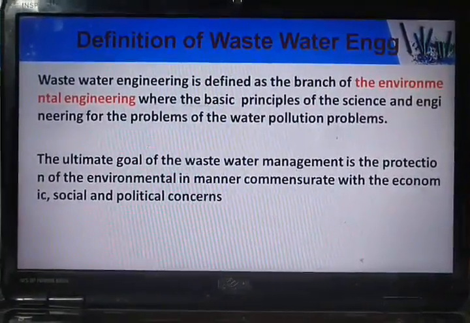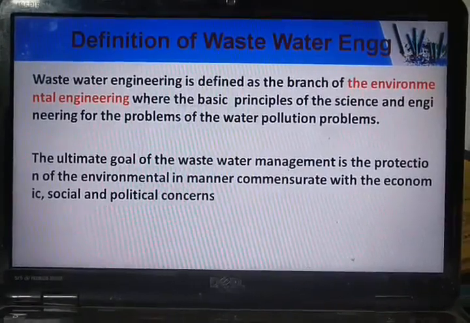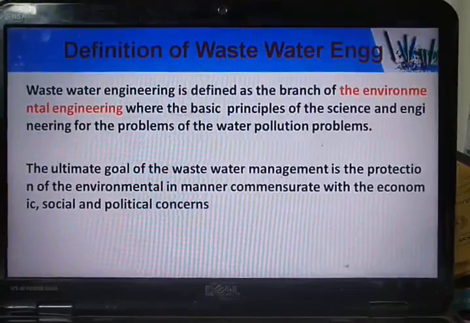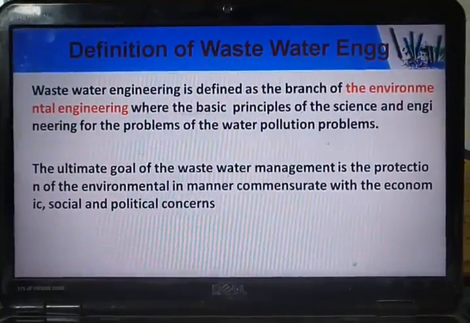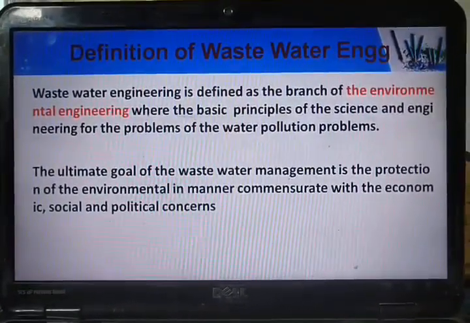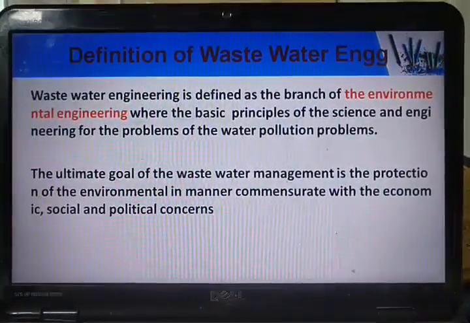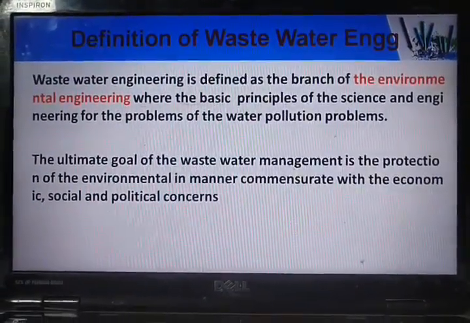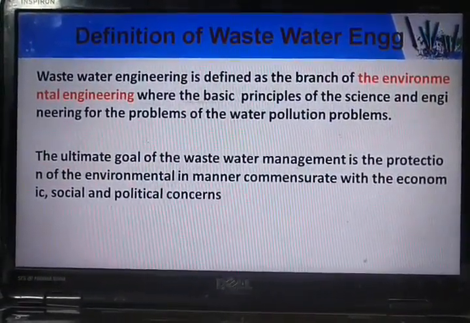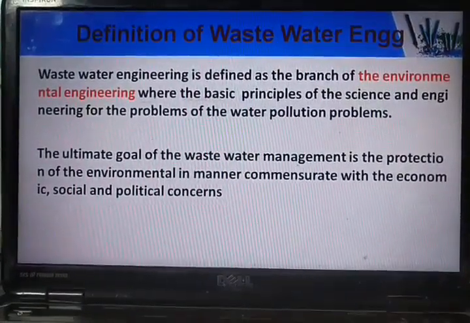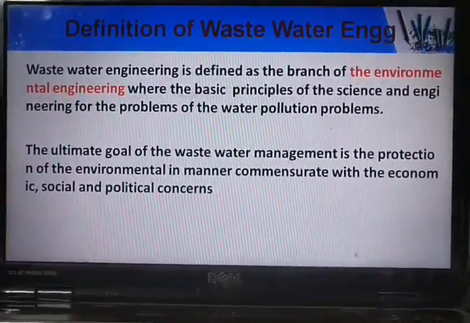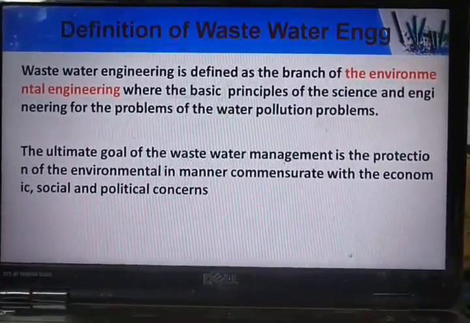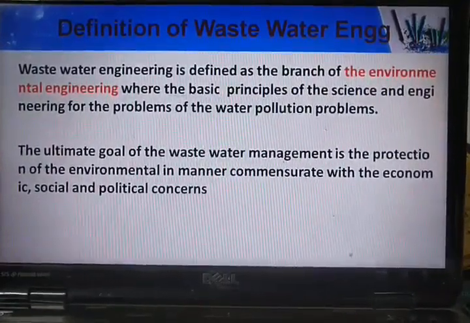It is the water which is discharged upon its usage. And wastewater engineering is defined as the branch of environmental engineering where the basic principles of science and engineering are used for the problems of water pollution. That means we will try to use the basic principles of science and engineering to solve the problems associated with wastewater.